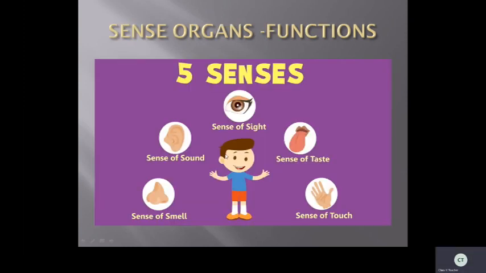Now, what are the five senses and what are their functions? Eyes help us to see. Tongue helps us to taste and speak properly. Skin helps us to sense touch.